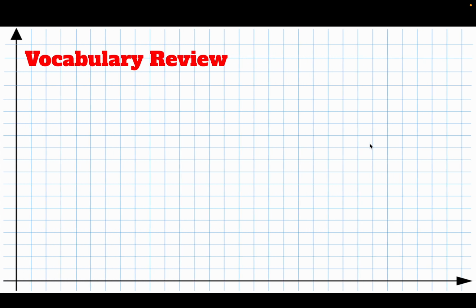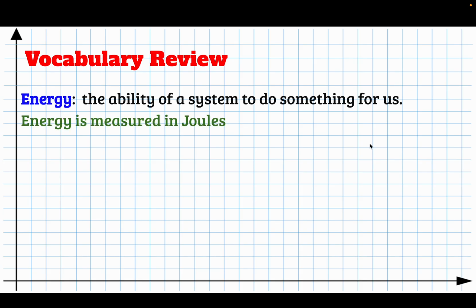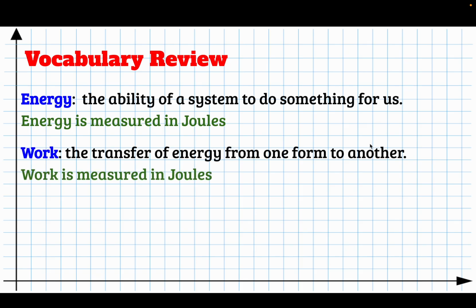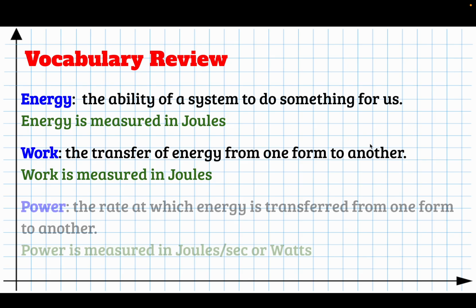So a quick vocabulary review. This gets a little confusing. Energy is the ability of a system to do something for us. We measure the energy in joules. We can think about energy as the accounting system for the universe. Work is the transfer of energy from one form to another. We measure the work in joules since it's a transfer of energy.